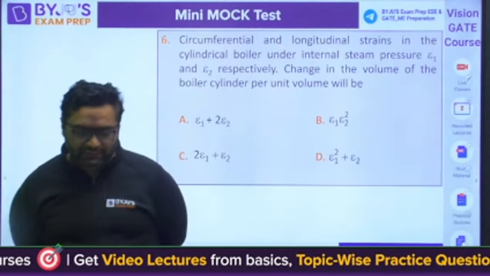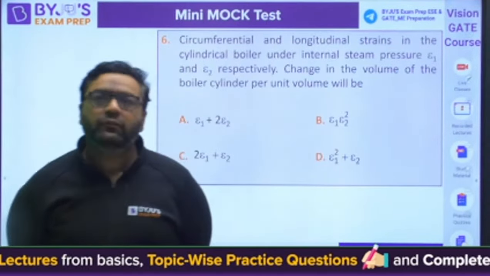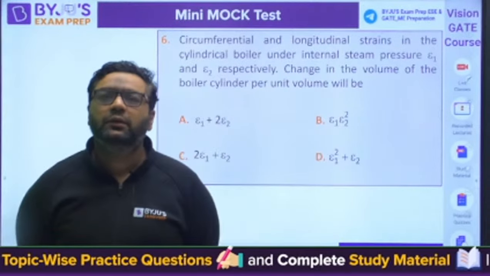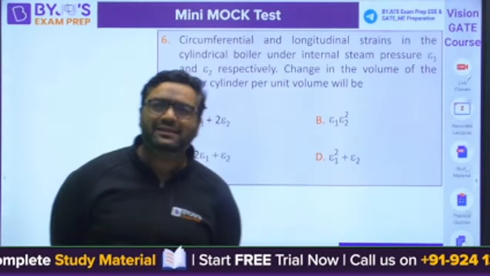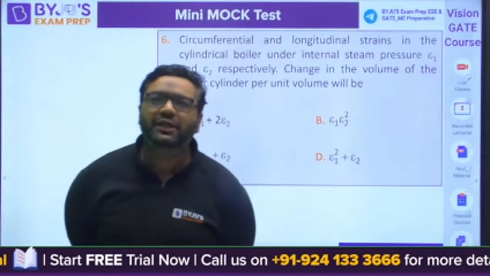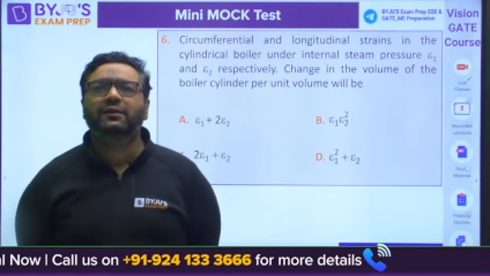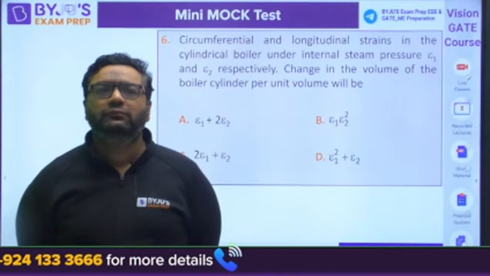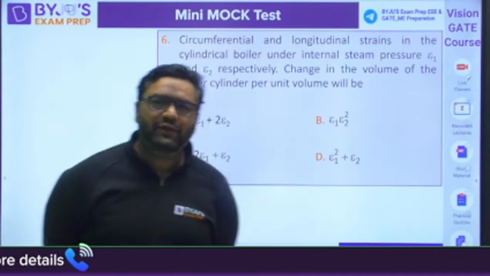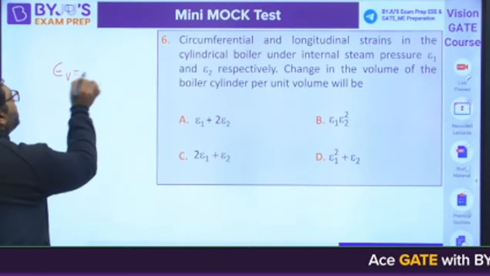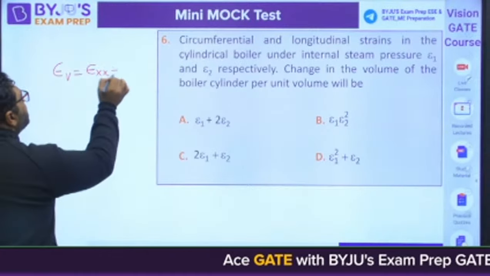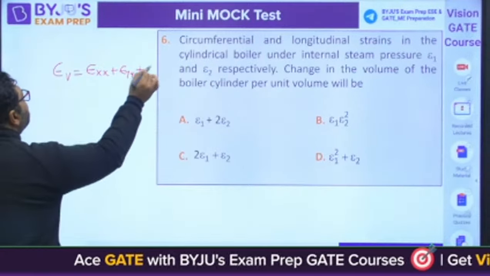Tell me the answer, guys. Yes, Amresh, Mani, YS, Amit, Manish, Sanket. Very good, guys. So you know that when we are talking about the volumetric strain, it is epsilon xx plus yy plus zz.